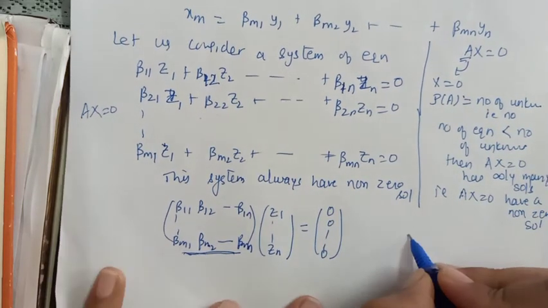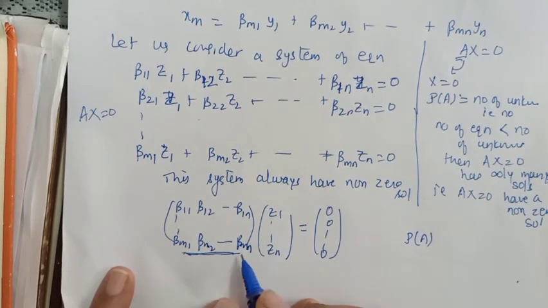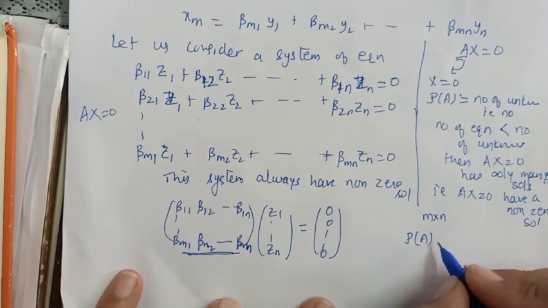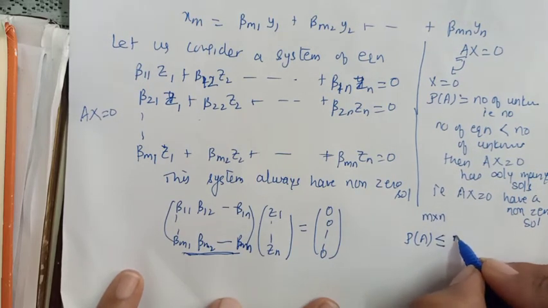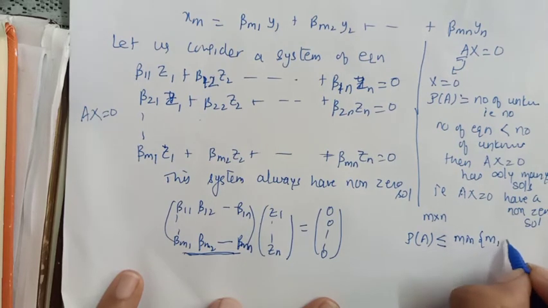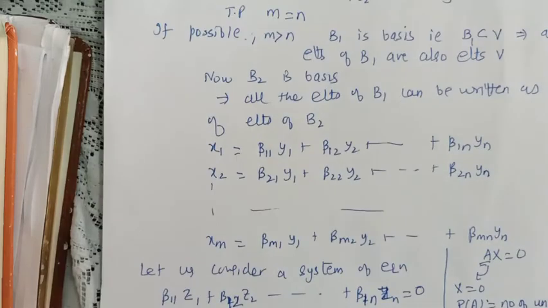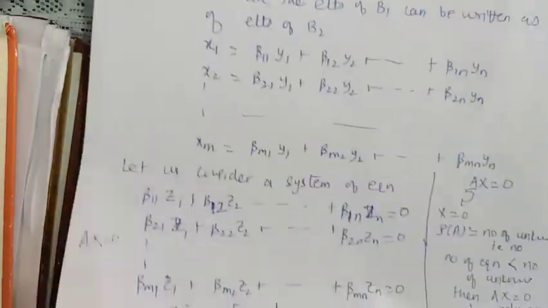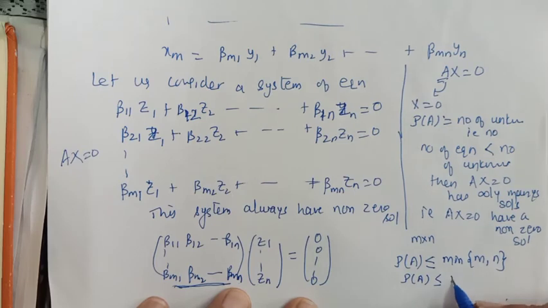What are the possibilities for the rank of this matrix now? This is an m cross n matrix, right? So we know by properties of rank that it is always less than or equal to the minimum of the number of rows and the number of columns. Now we had already assumed above that m is greater than n. So n is the minimum among these. So the rank of this matrix will always be less than or equal to n.